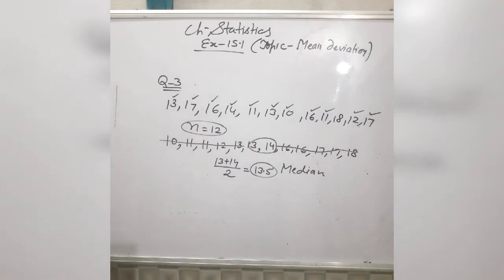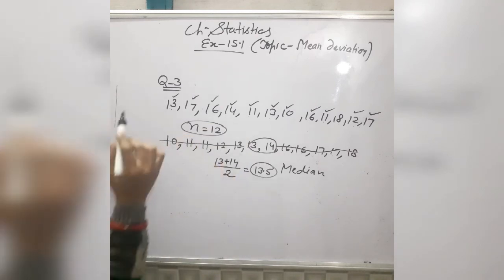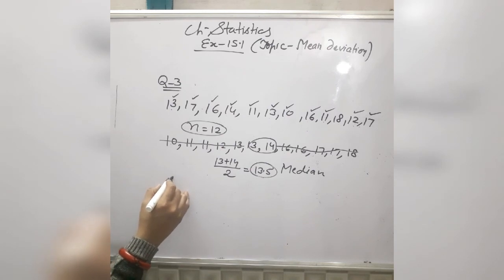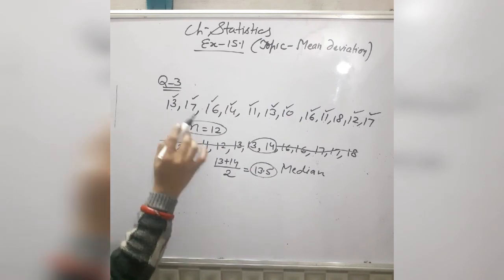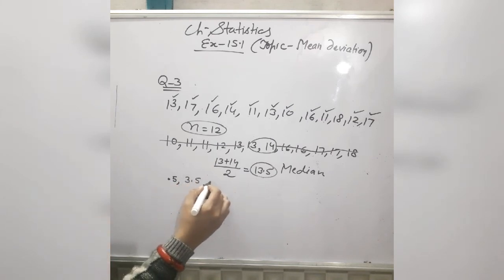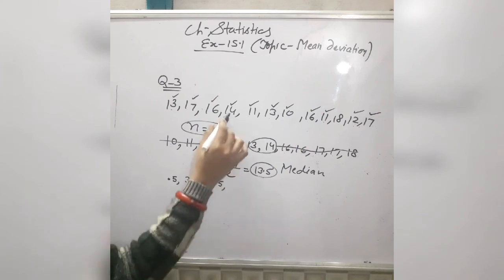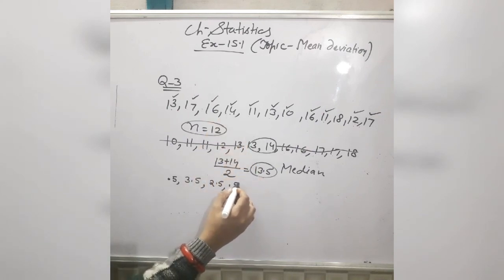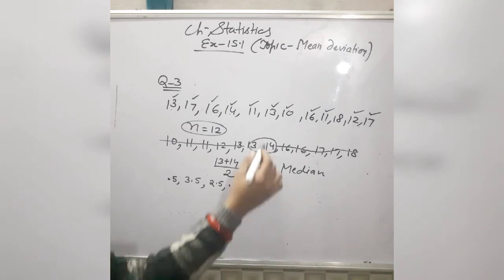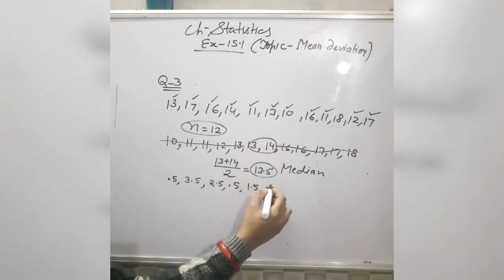Now you will calculate deviations. Deviations mean differences, the difference from this value of median. 13 minus 13.5, I am taking just the mode, meaning the plus value. 17 minus 13.5 is equal to 3.5. 16 minus 13.5, 2.5. 14 minus 13.5, 0.5. 11 minus 13.5, 1.5. 13 minus 13.5, 0.5.